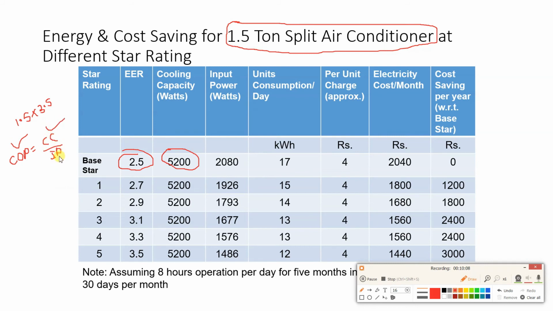So from here we can get the value of input power. If you divide 5200 by 2.5, you will get input power as 2080 watts. Okay, now we'll go into some bill calculations.